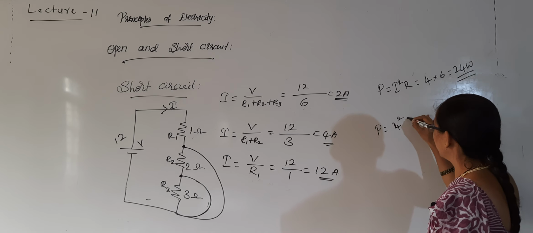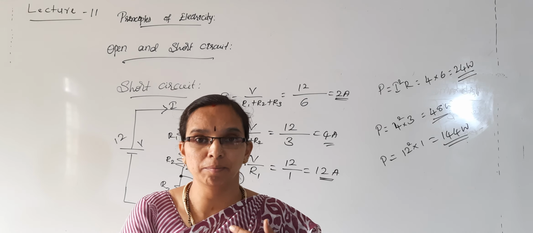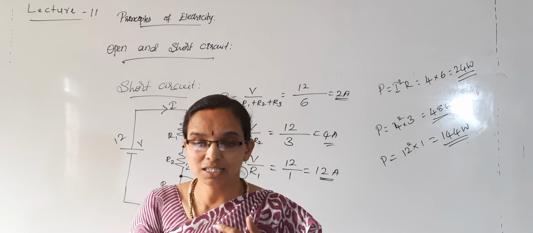So high power will be there whenever the circuit is short circuited. Because of high power, the circuit components may burn out. It will damage the circuit components which are connected in series with them. This is what happens whenever a short circuit occurs.